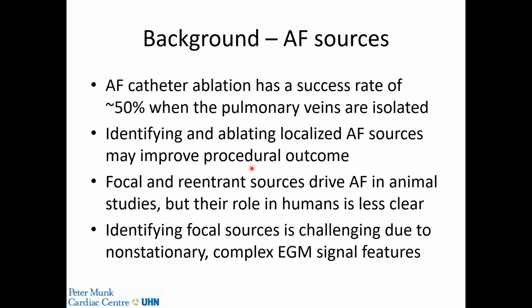By way of background, then, atrial fibrillation catheter ablation we understand has a limited success rate of about 50% in patients with persistent AF when only the pulmonary veins are isolated. And so identifying and ablating localized AF sources may improve procedural outcomes. Now, focal and reentrant sources that drive atrial fibrillation have been demonstrated in animal studies, but their role in humans is less clear. Identifying focal sources is challenging due to the non-stationary complex electrogram signal features that we all understand.